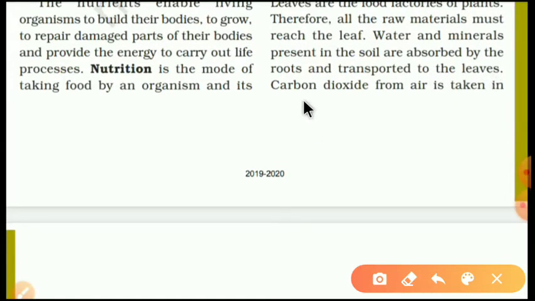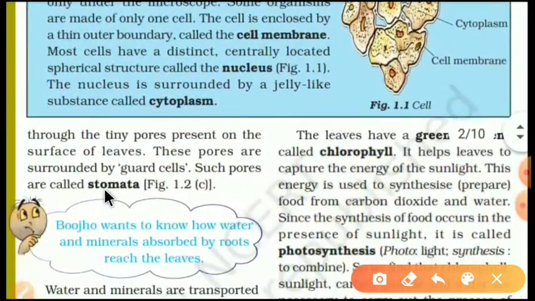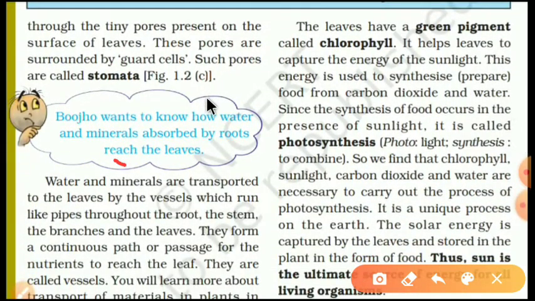Now carbon dioxide from air is taken in through the tiny pores present on the surface of leaves. So carbon dioxide is taken in by the leaves through tiny pores present on the surface of leaves. These pores are surrounded by guard cells. Such pores are called stomata.